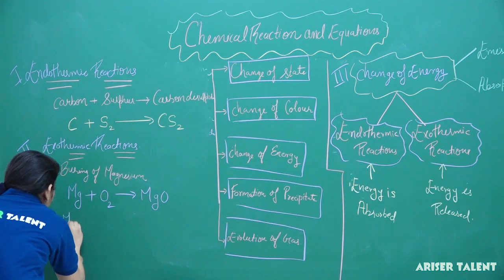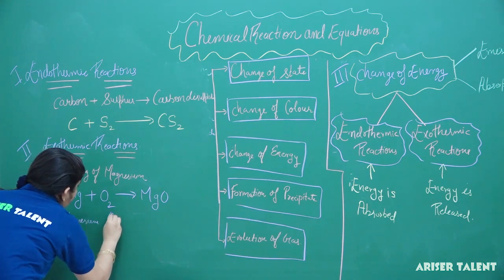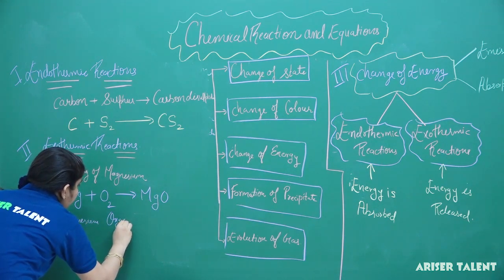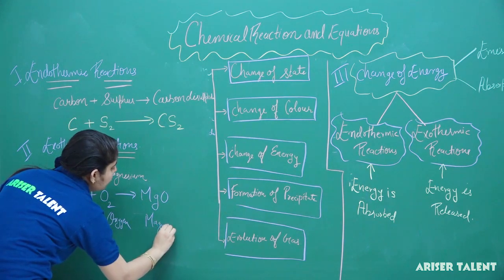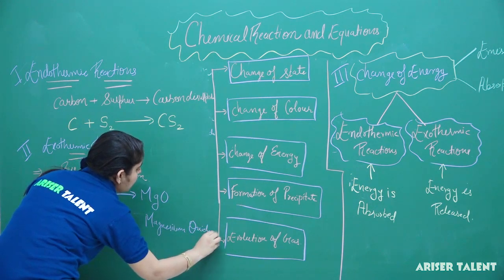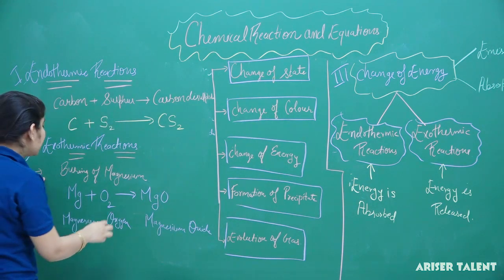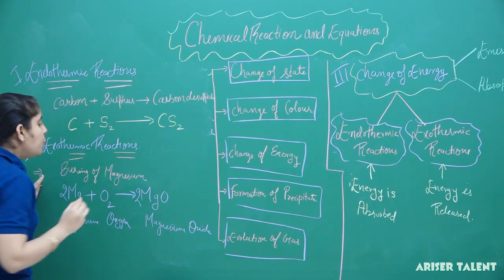Here Mg is magnesium, O2 is oxygen and MgO is magnesium oxide. So on balancing this equation, what we will get? We will get 2 Mg plus O2 gives 2 MgO.